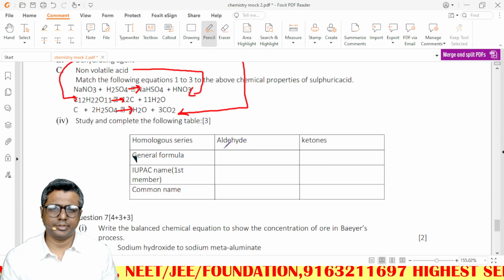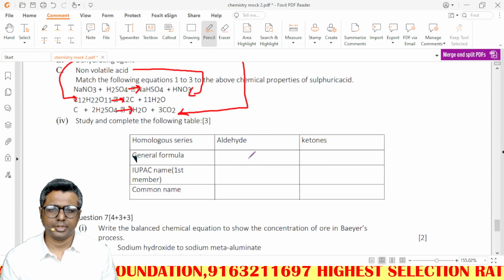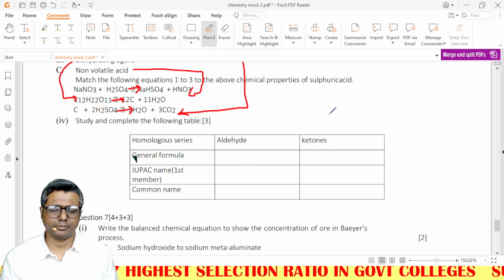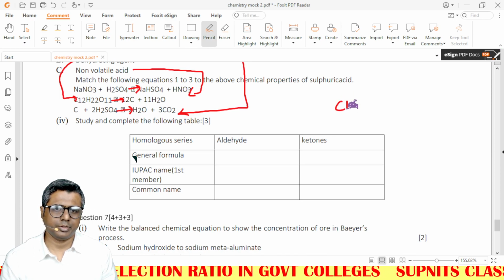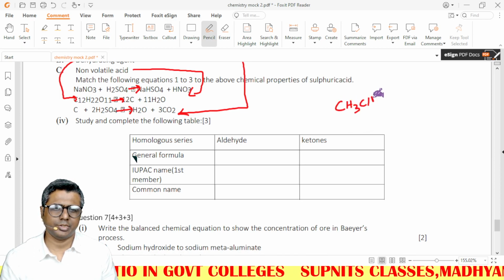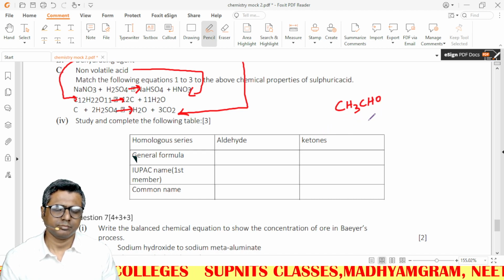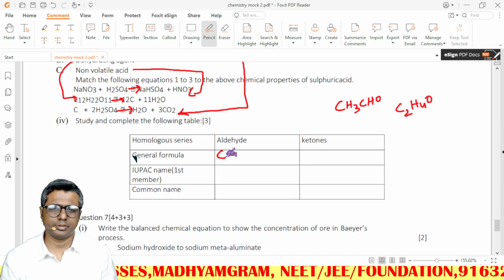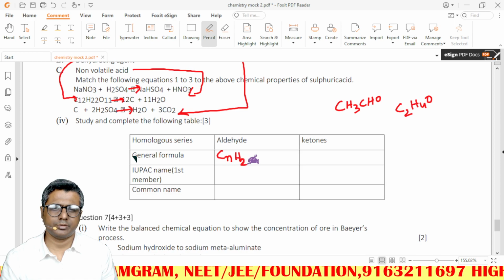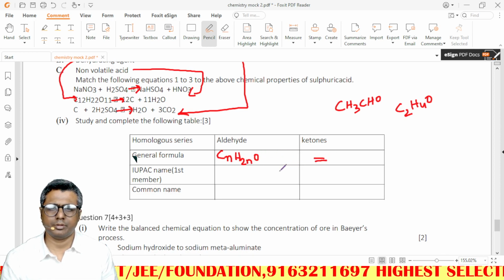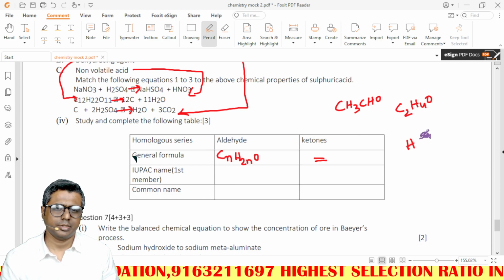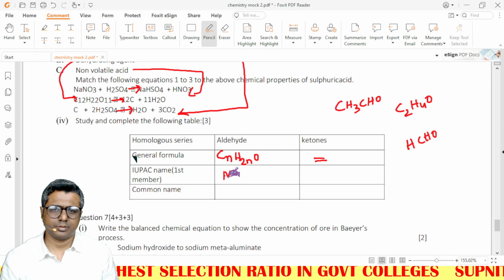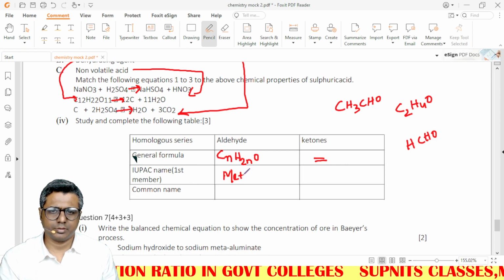General formula of aldehydes and ketones. Ketones and aldehydes have the same general formula. So let us first find out the general formula. CH3CHO is a very common aldehyde, so this will be C2H4O, that means CnH2nO, same, no difference. IUPAC name of the first member, HCHO, is methanal.